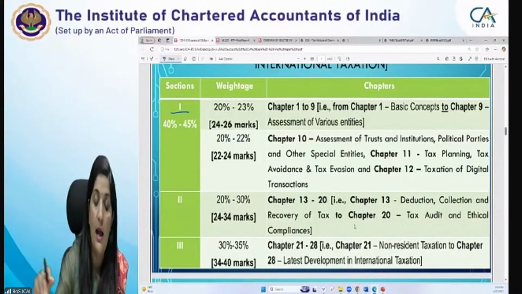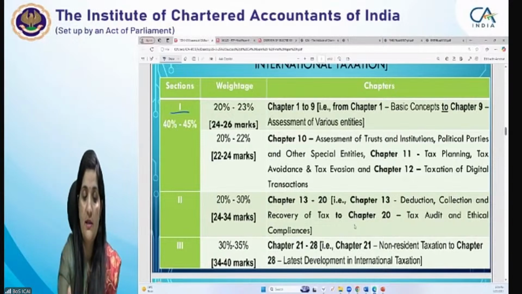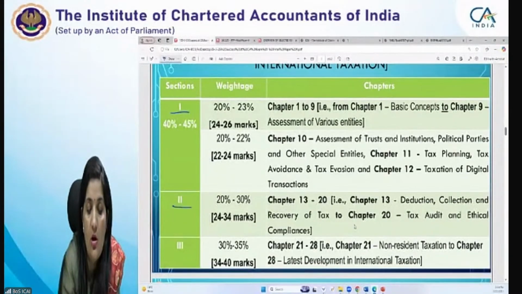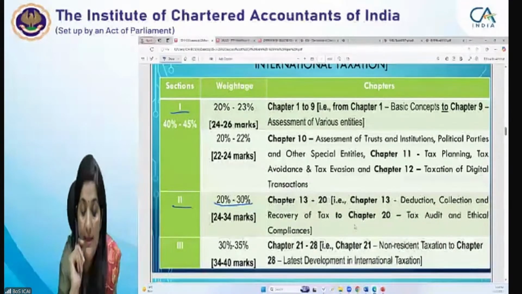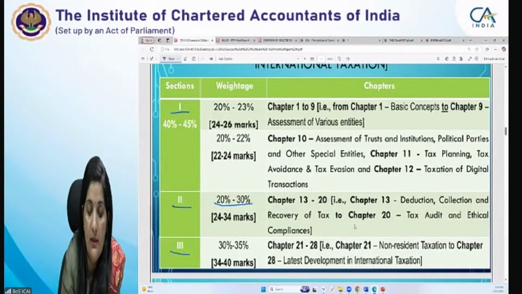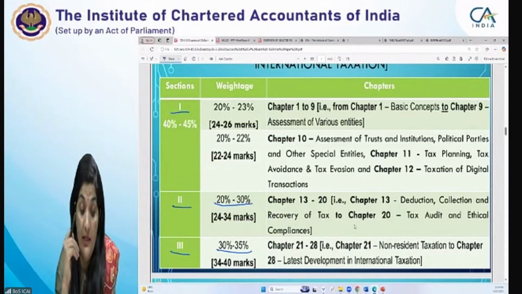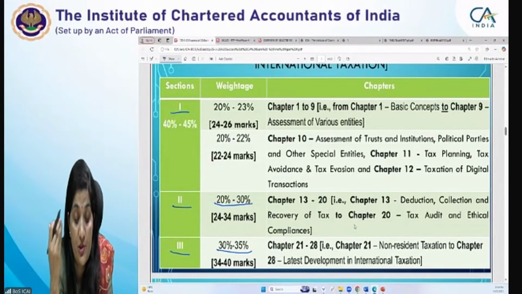And then your section 2 is on procedural law. That is, first is on substantive law, then the second is your procedural law, for which 20 to 30% is being allocated. And the third is 30 to 35%, right? So there is a huge weightage assigned for international taxation also.